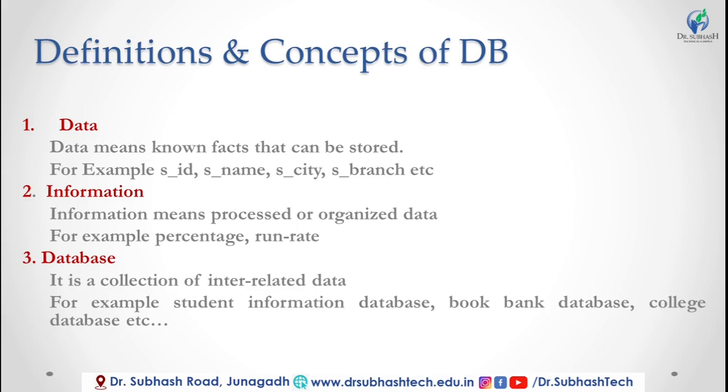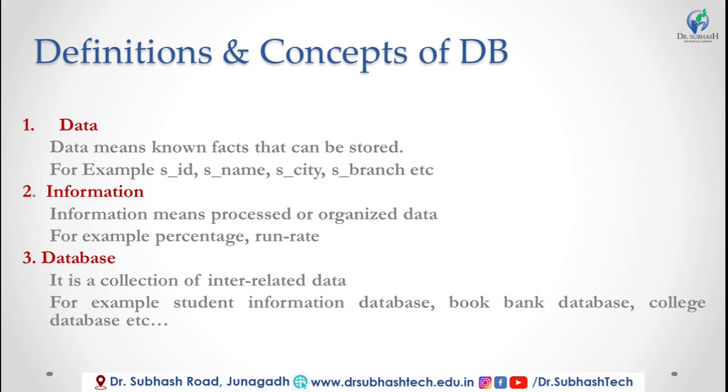Okay. After data, the second definition is information. Information means processed or organized data. If I have data like, for example, students' marks, then I process the marks, taking 3 subjects' marks, make the sum and find the average of these 3 subjects' marks, then it is considered as percentage.